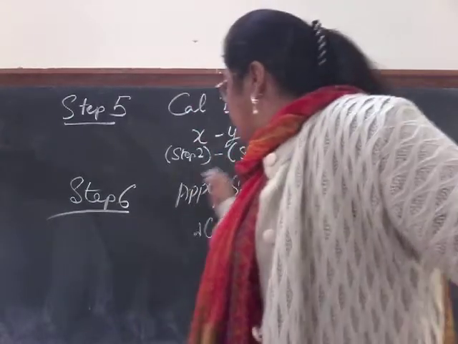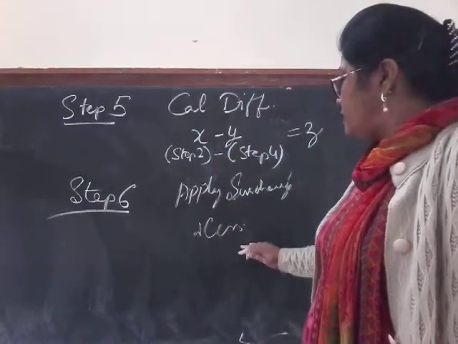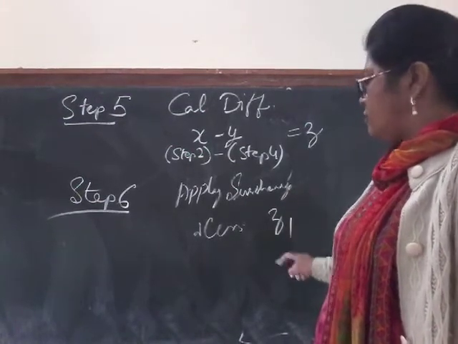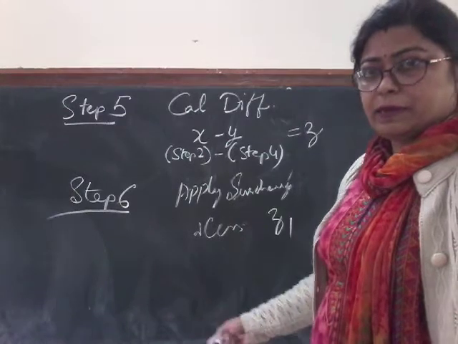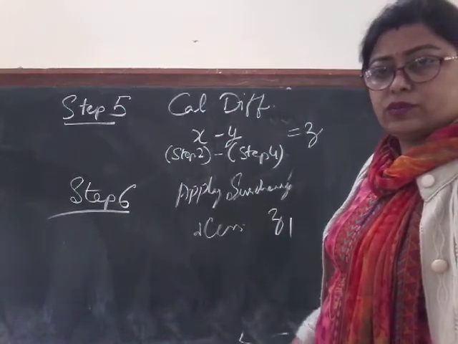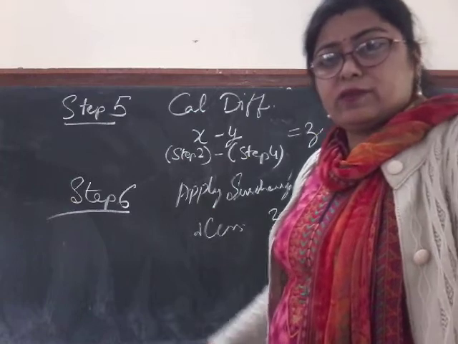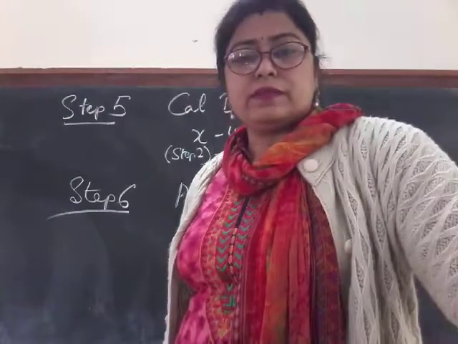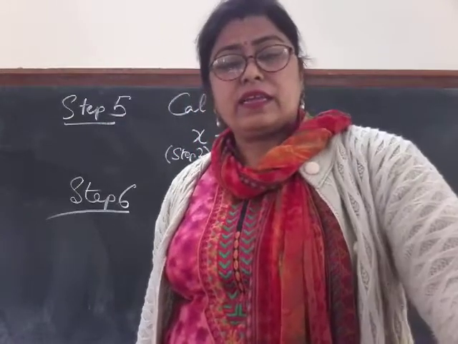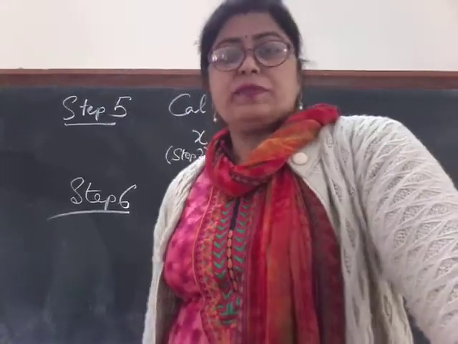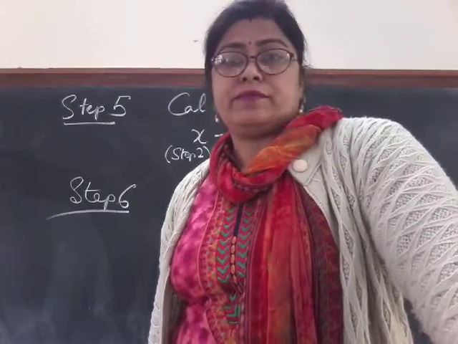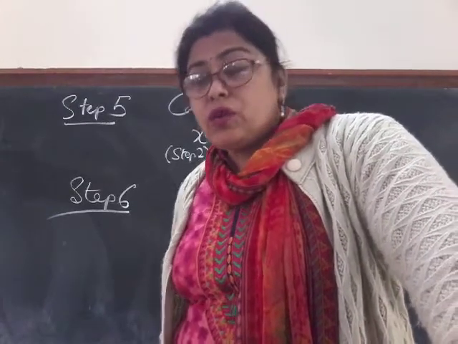So when we calculate the surcharge and cess, let's say we calculate it as Z1. So what is the total tax liability? Step 7, Z and then Z1, all that total with surcharge and cess calculated, that will be our tax liability. And do write down the last thing: tax payable is to be rounded off to the nearest multiple of 10. So this is all of this question.